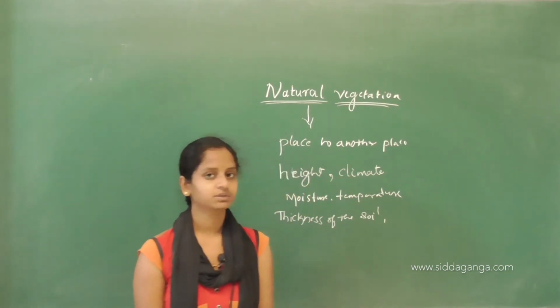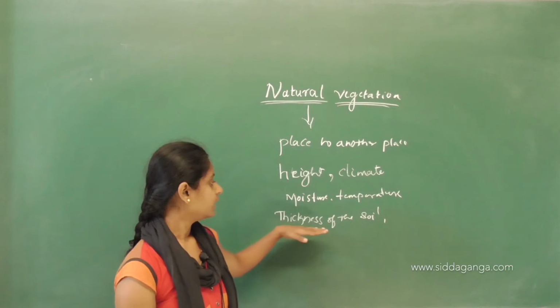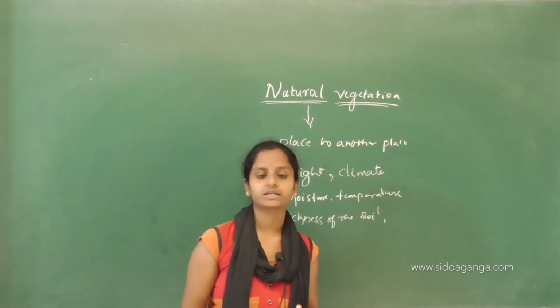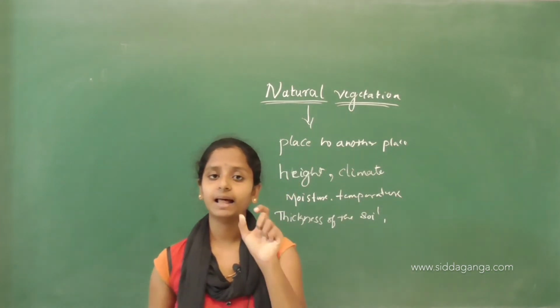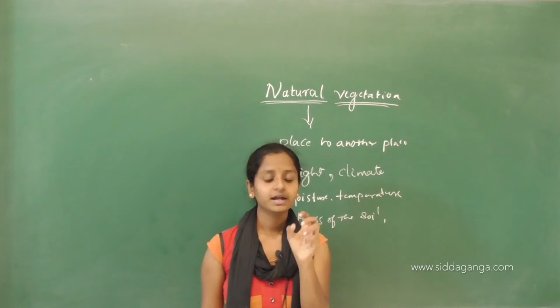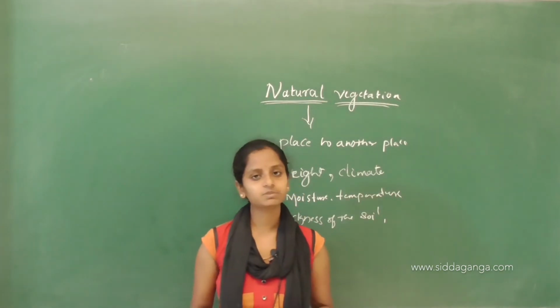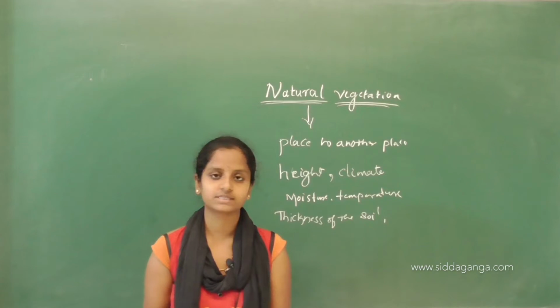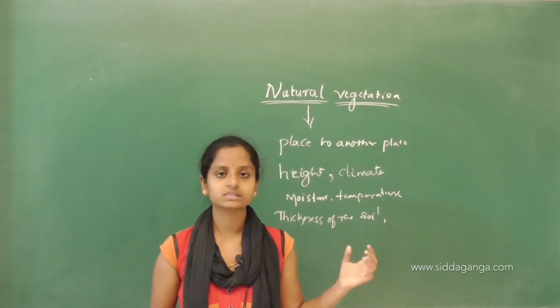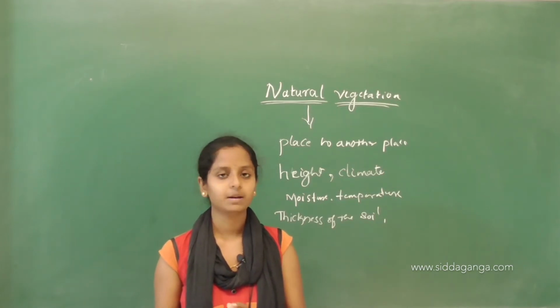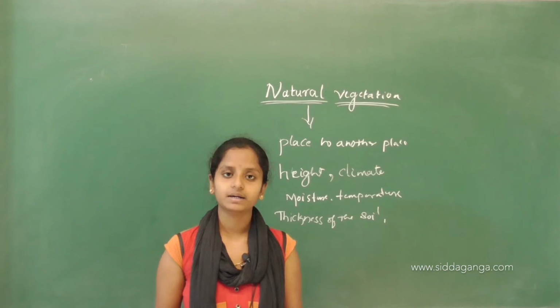I will give an example. Thickness of the soil: take black cotton soil. A black soil which is very thick will help in the production of cotton. Cotton is very suitable for black soils. These heavy black soils we can find in Maharashtra.